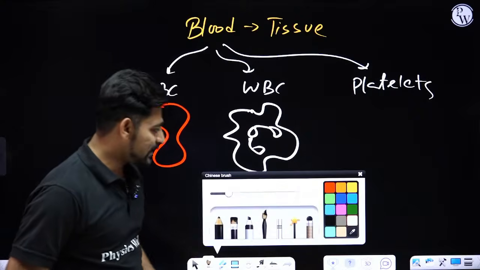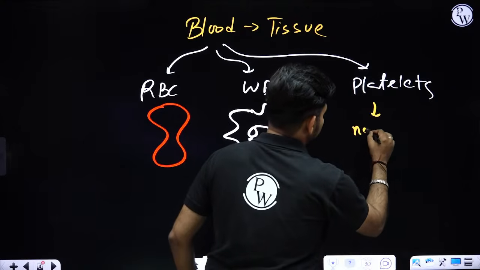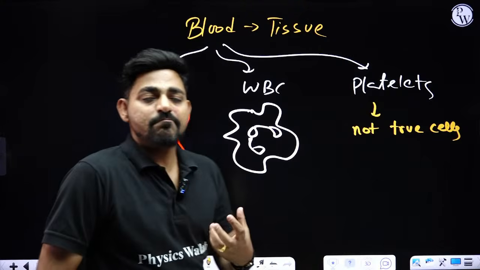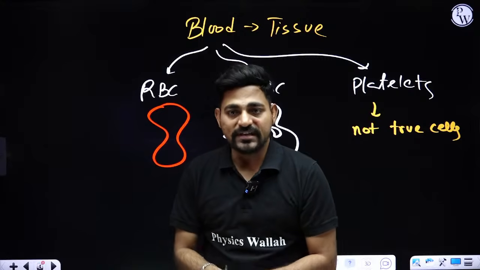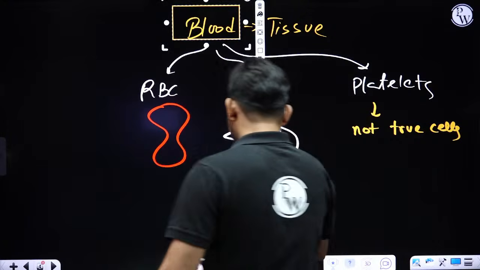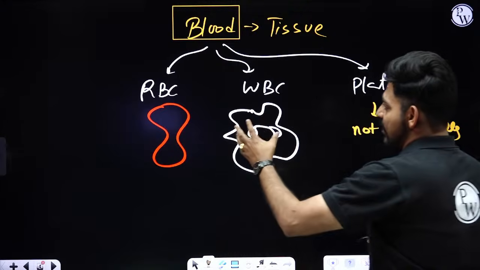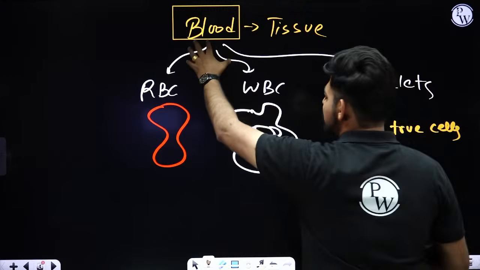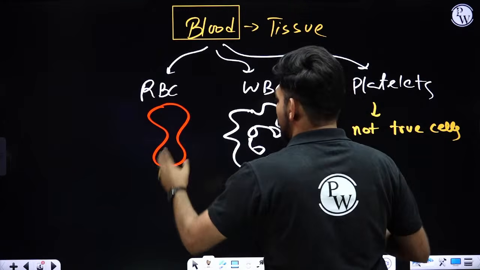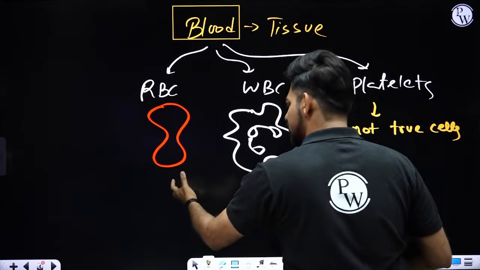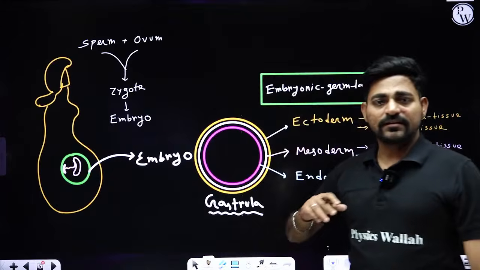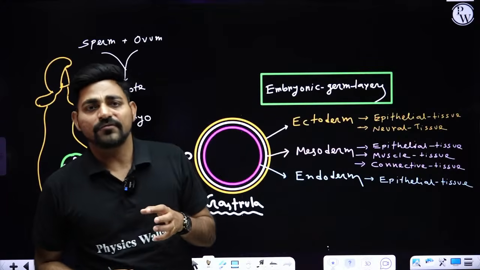Now if we talk about platelets, platelets are not true cells, because platelets are basically broken pieces of a megakaryocyte. So that's why we can say that blood, though it's a group of cells with similar origin floating inside the intercellular matrix called plasma, has cells that exhibit different functions and different structures. Okay, now let's track the history of our tissue.